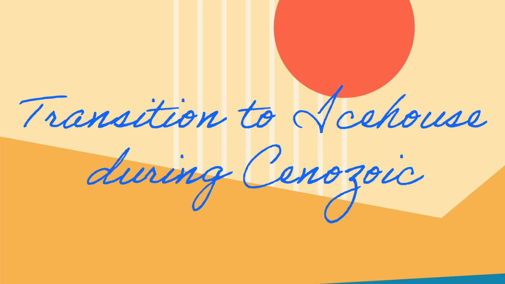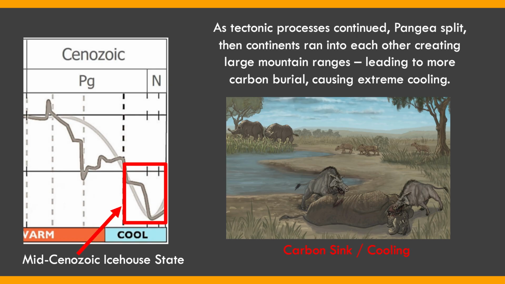The last transition we'll look at is also to an icehouse state during the Cenozoic period. Throughout Earth's history, tectonic plates have been moving around, breaking apart, running into each other, etc. At this particular period, during the Cenozoic period, there were a lot of tectonic plates, the continental parts of the plates, running into each other.